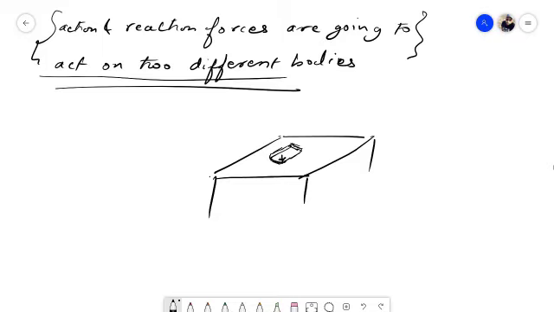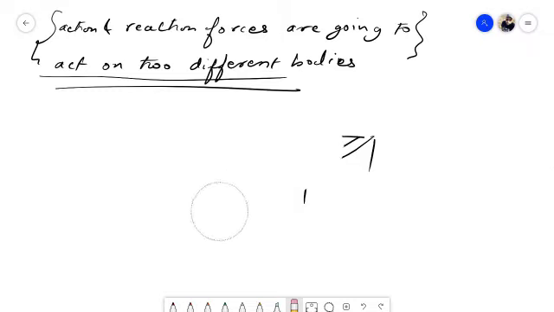The weight of the book acts on the table, that is, the action force is being applied on the table. Then the reaction force you get is on the book itself. So the action force is on the table and the reaction force is on the book. Action and reaction forces always act on two different bodies.